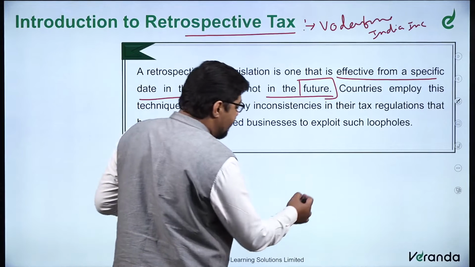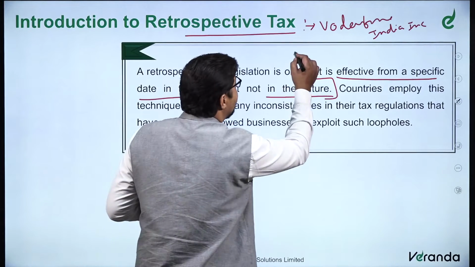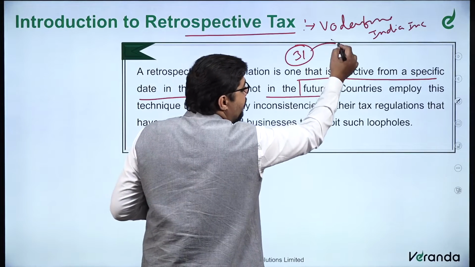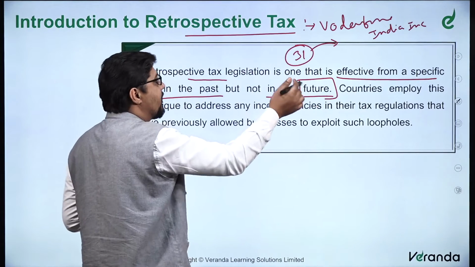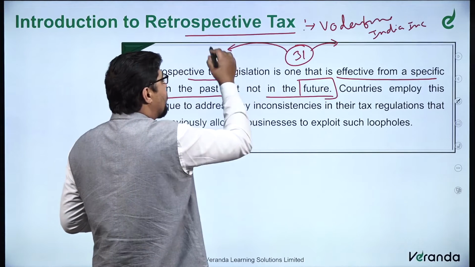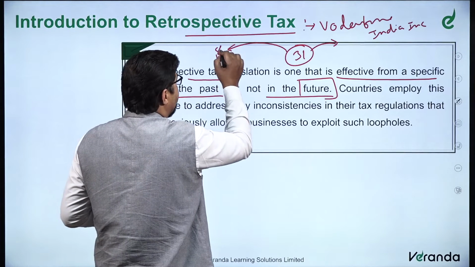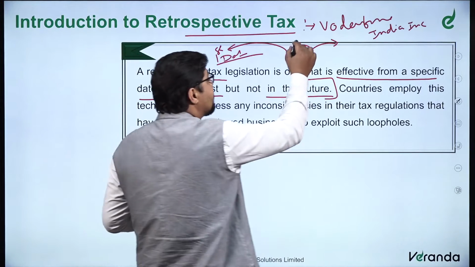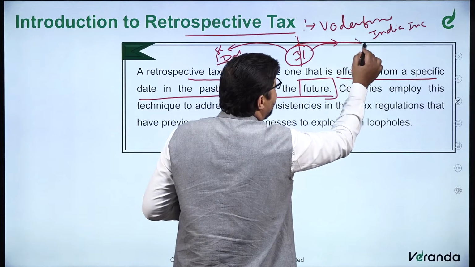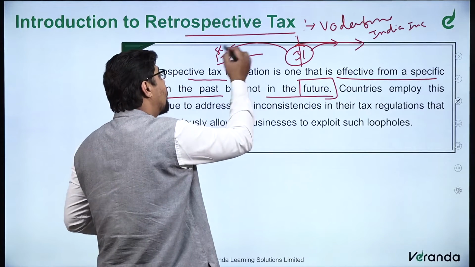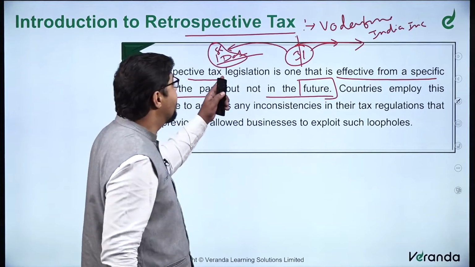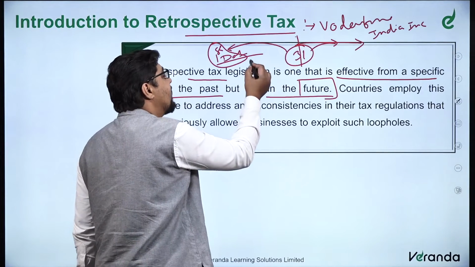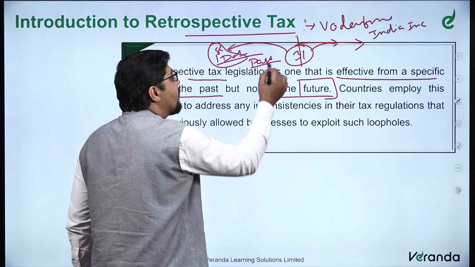But if a company is existing, like let's say it is existing today, that is 31st of any month, it is existing on 31st, but in future we don't know whether it will exist or not, so taxation we cannot predict about that. But let's say this company was acquired somewhere around the first of that month, did something on the first of that month. Now the tax by our laws will say that the tax should apply in this way. But over here, this company has acquired some other company on the 1st of December. So the point is the tax will also apply on this day. But this provision was not existing. So retrospectively, it is basically simply the tax that is applied for the past gains.